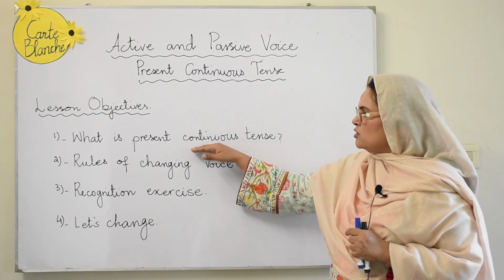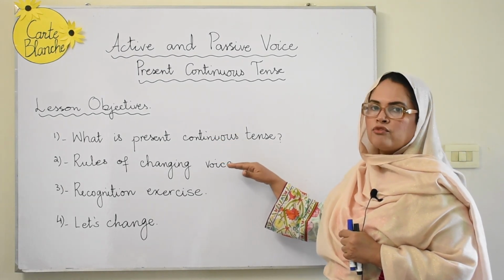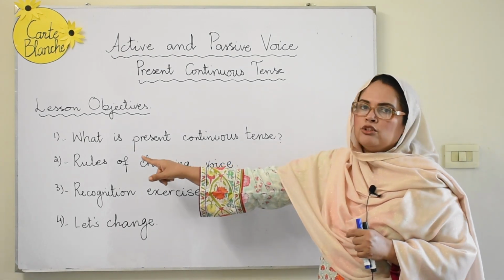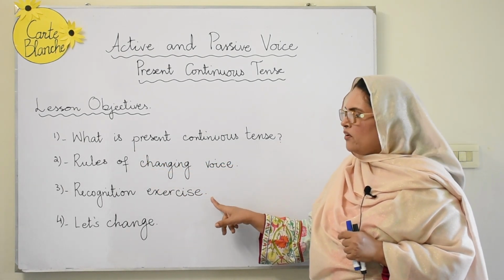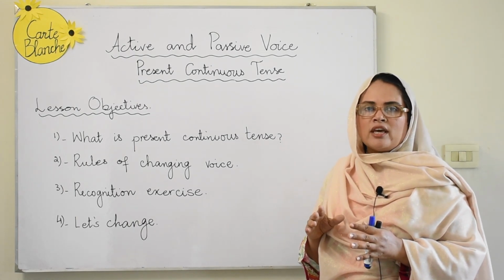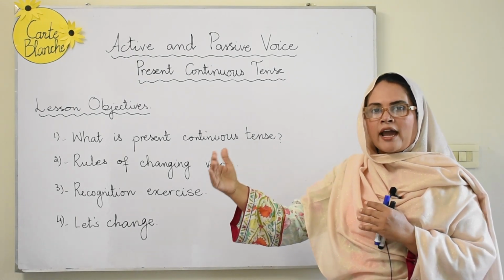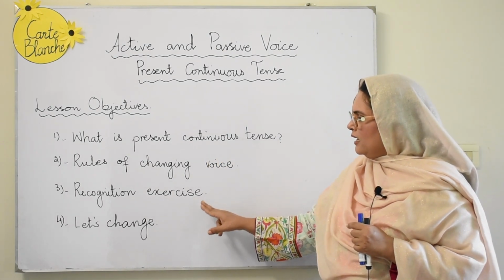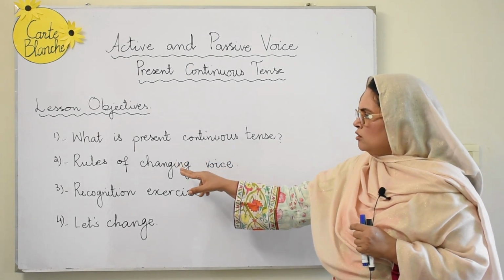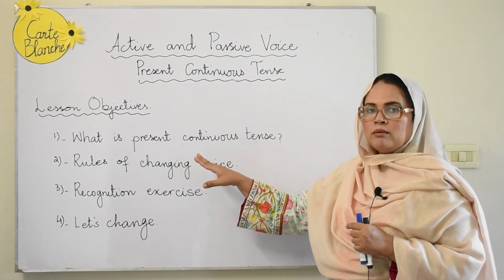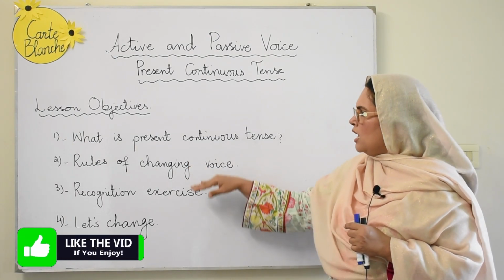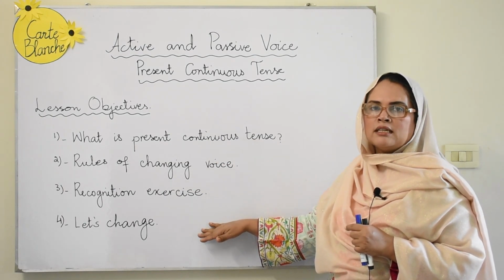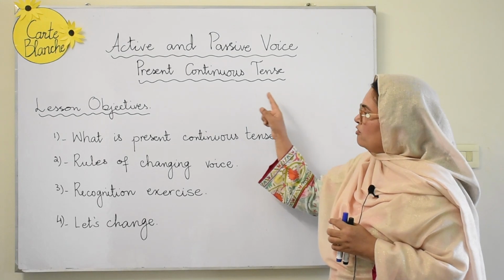That means how a present continuous active sentence can be changed from an active sentence into a passive voice, and especially we'll be learning those rules. Then we are going to do the recognition exercise. This recognition exercise will give you exposure to the active sentences in comparison to the passive sentences. And then at the end, we will be applying all those rules, or the methods through which we can change a present continuous active sentence into a passive voice sentence. So this is the main focus of all this.